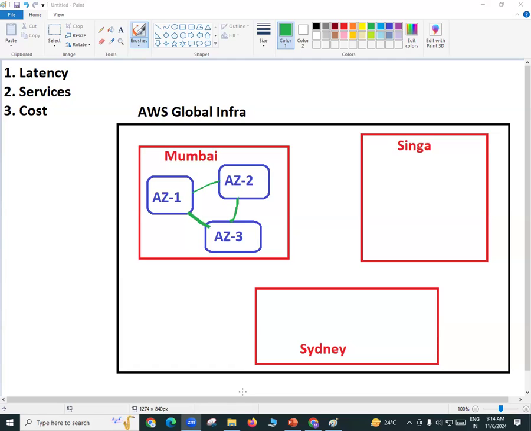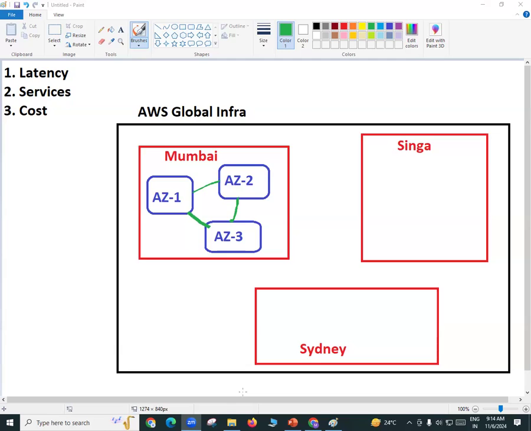Remember the latency test that we have done yesterday? Just go to Google and say AWS latency test. From that physical location, from where you are testing, it will show how much latency is there from your location to Mumbai and from your location to Hyderabad. Okay. But you know what AWS has done here?